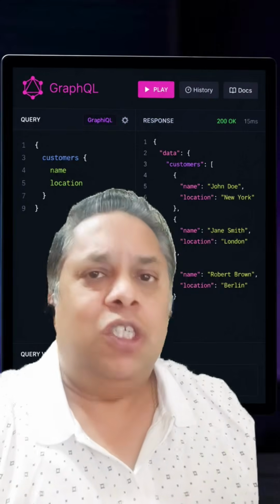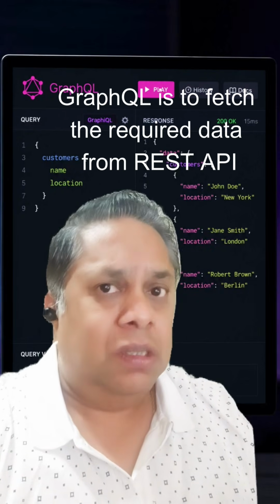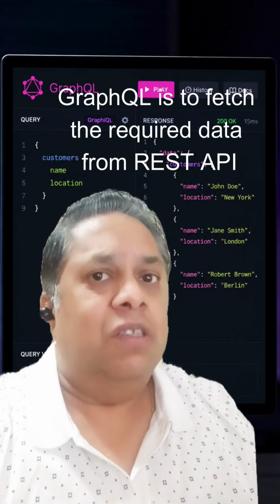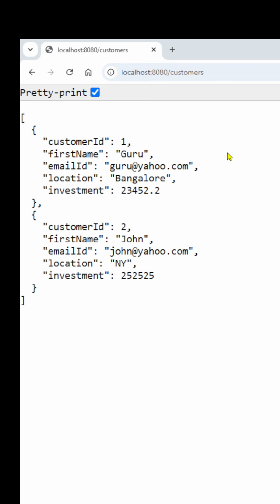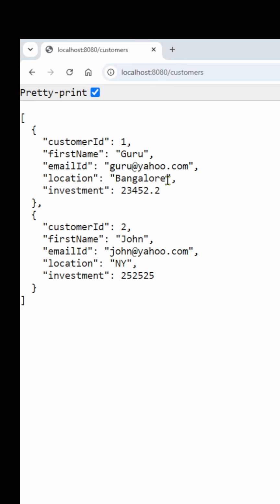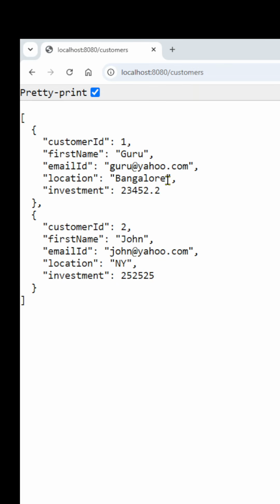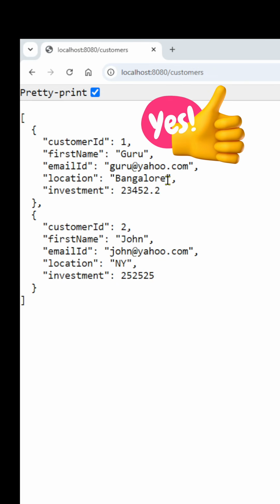It's a query language to fetch data from the database server. The same way in GraphQL, you write a query to fetch the data from the REST API. So look at this REST API: get customers. It fetches all properties of the customer. If a UI screen needs only the customer name and the location, is there a way to filter in REST API? No. Either you must define another REST API or filter the required properties in the UI itself.